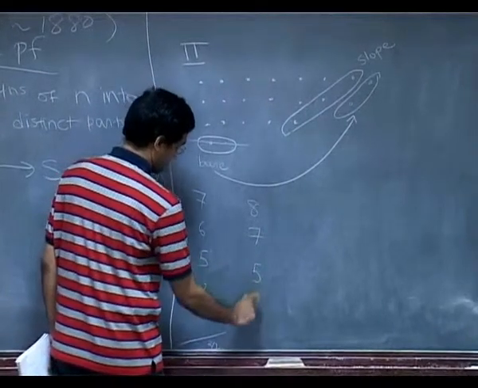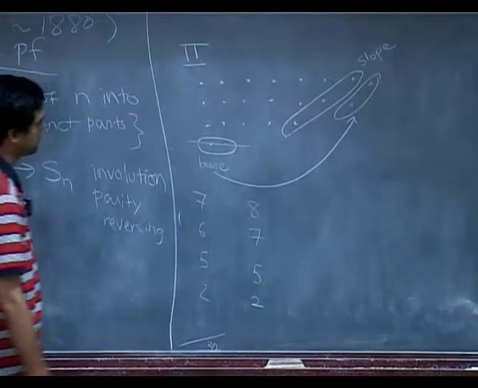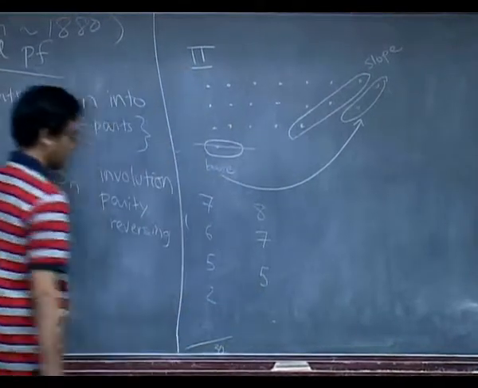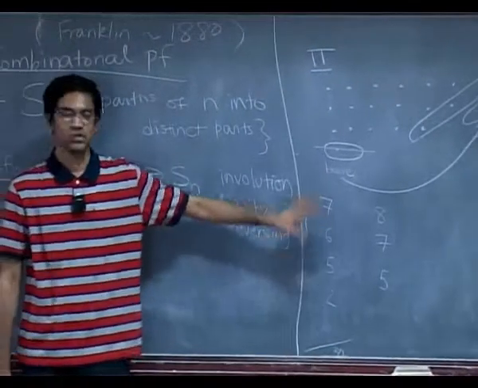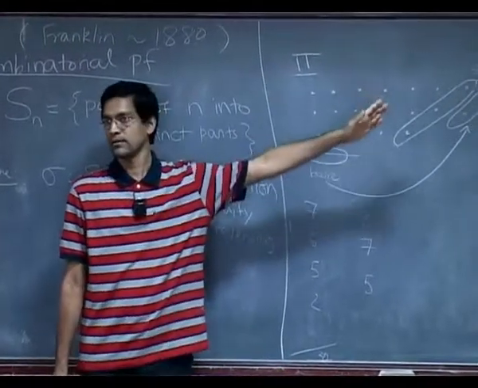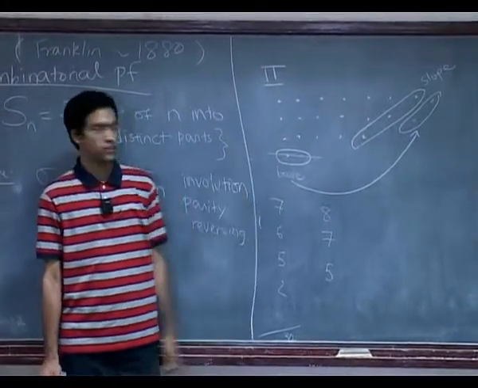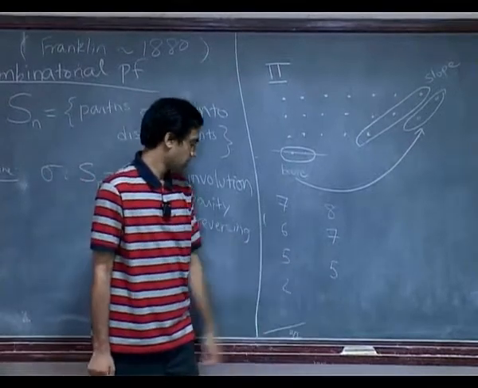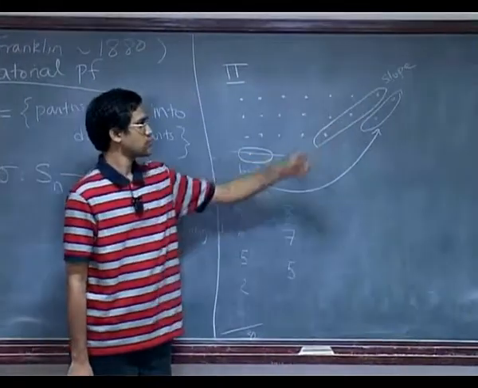The remaining stay the same, 5, 2. So you've changed the number of parts, right? The original thing had one extra part, the last row. Now that part is gone. Instead, its dots have amalgamated with the first 2 parts. So now you have changed the parity of the number of parts. So this is what you would do if the base is smaller than the slope.